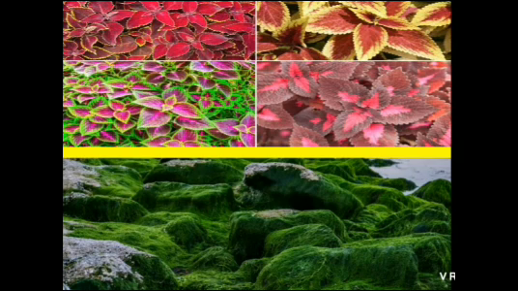Now the question is, can leaves other than green color also form their own food, can they also have chlorophyll? So the answer is yes.